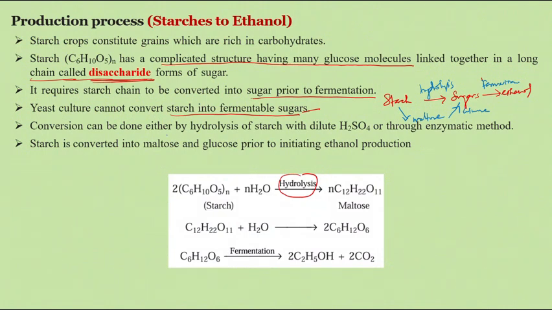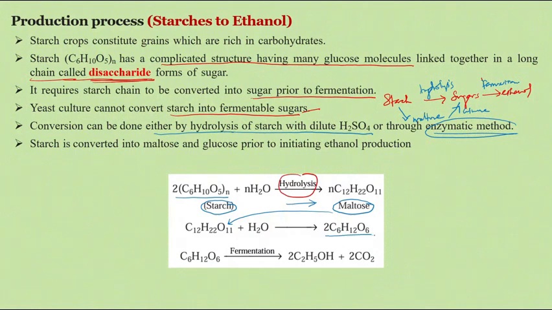This conversion can be done by hydrolysis of starch with dilute sulfuric acid or through the enzymatic method. Here the fermentation method is not applied; the enzymatic method is applied. First, starch, having the chemical formula (C6H10O5)n, is converted into maltose by means of hydrolysis. Then maltose is again converted into glucose by hydrolysis.